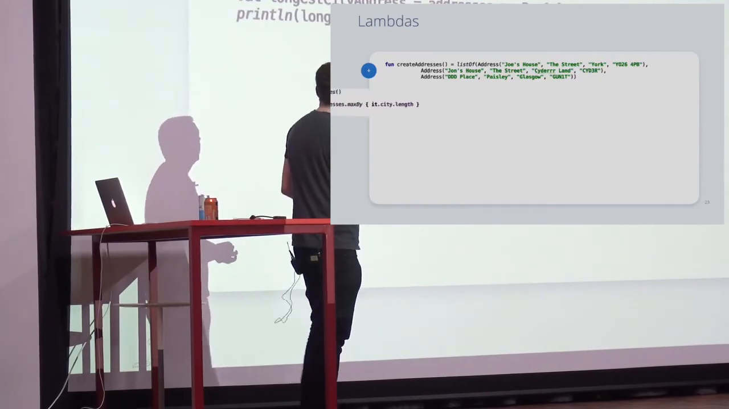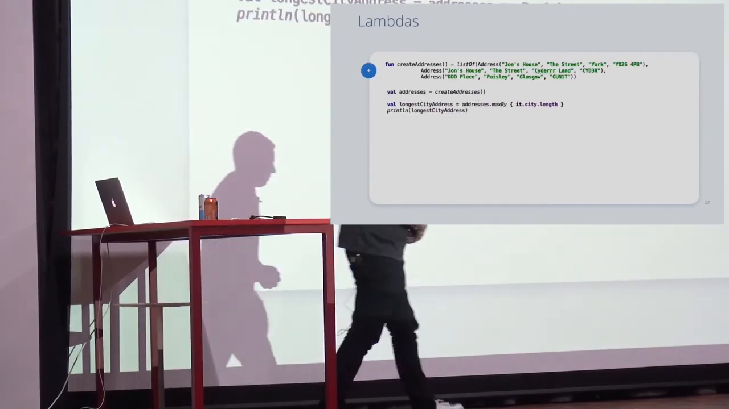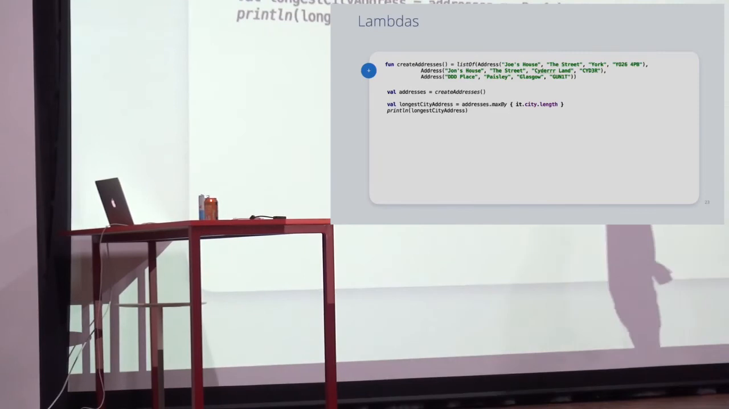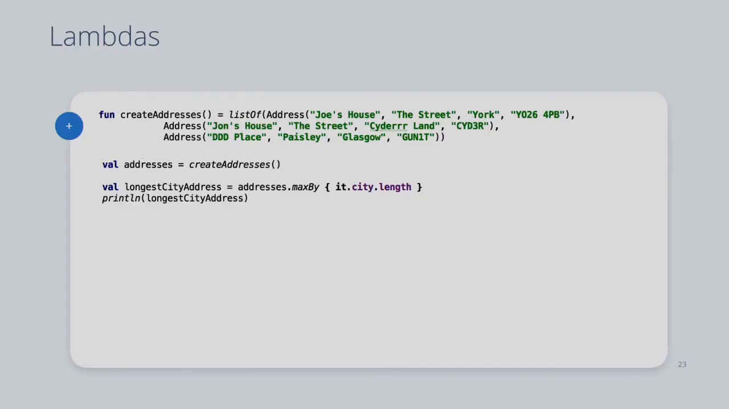So the first thing we're going to do is, I'm going to move out of the way again. First thing we're going to do is get our addresses from a function. And again, we don't really need this function. It just made it easier to do the code samples, I'm not going to lie. We're going to get our addresses, and then we're going to find the one with the longest city address, which happens to be where John lives, in Sunderland.